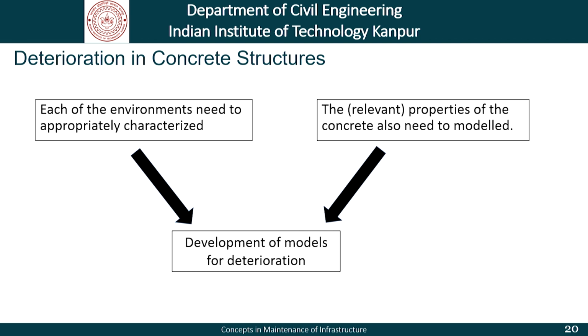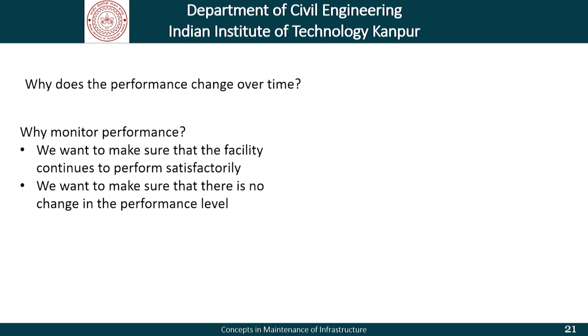And finally, each of the environments that the structures are in needs to be appropriately characterized, and the relevant properties of the concrete need to be modeled, and once this is available, then we can develop models for deterioration and changes in performance given a certain load. Moving onwards, the question is, why does performance change over time? Why do we want to monitor performance? We want to monitor performance because of these two primary reasons. One is we want to make sure that the facility continues to perform satisfactorily, that is, the performance is at a level which is acceptable.